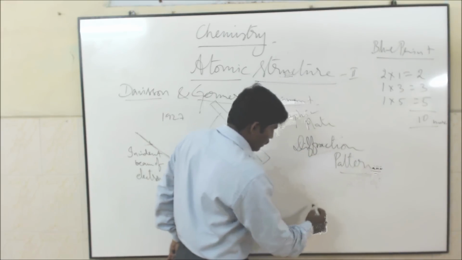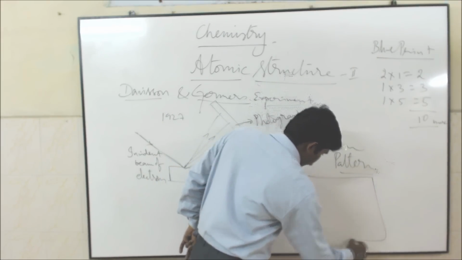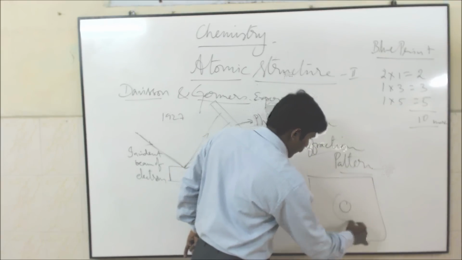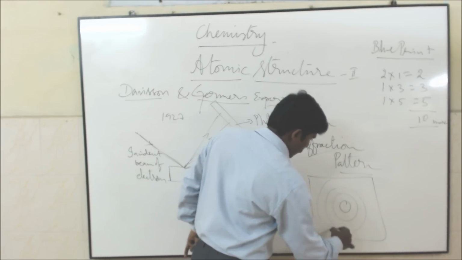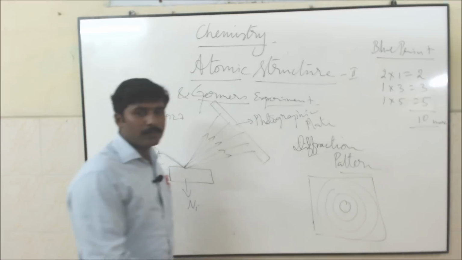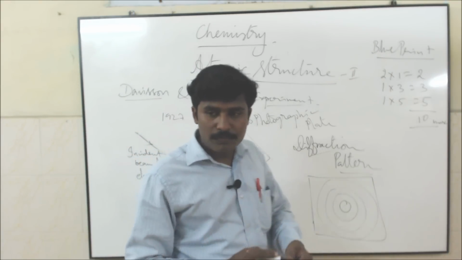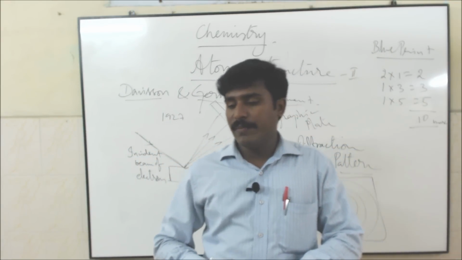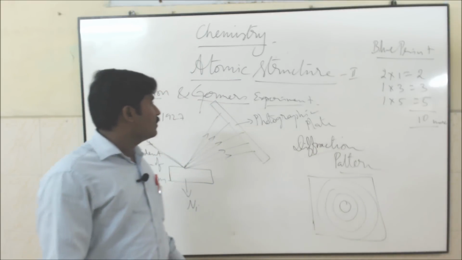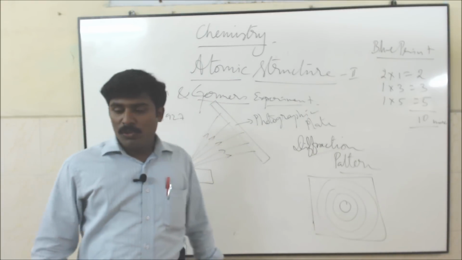Diffraction patterns, this is the diffraction pattern. You have to show both the diagrams. This is a 5-mark question. And one more experiment is also there: how to prove electron acts as a wave through G.P. Thomson's experiment.